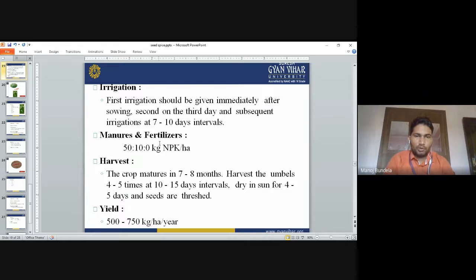Harvesting: the crop is mature in 7 to 8 months. Harvest the umbels 4 to 5 times at 10 to 15 days interval. Dry them in the sun for 4 to 5 days and the seeds are threshed. Then we take the seeds. The total yield is 500 to 750 kg per hectare per year.